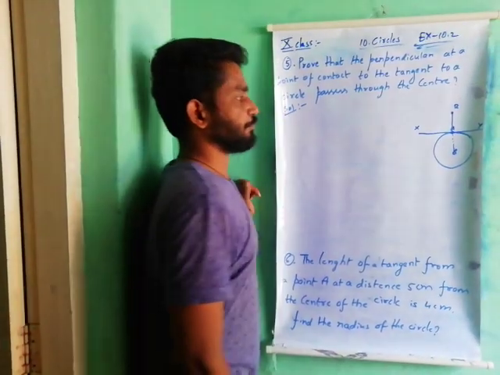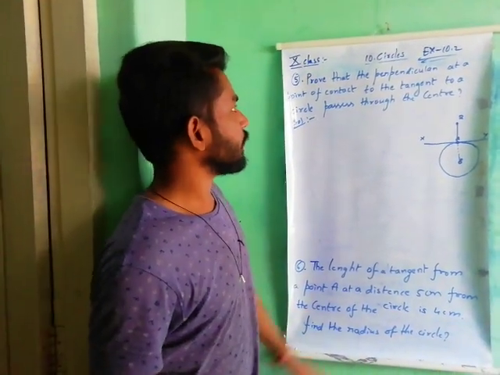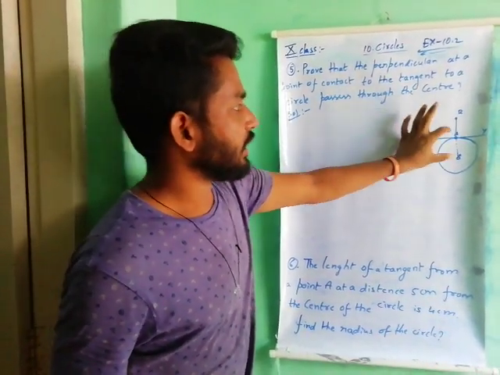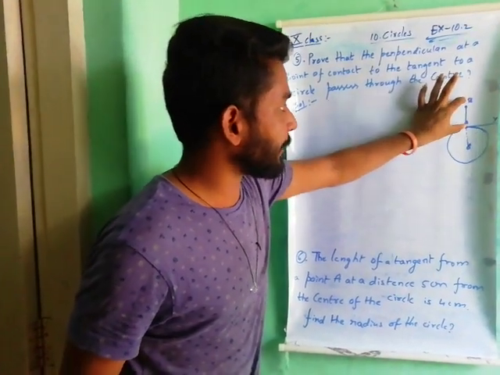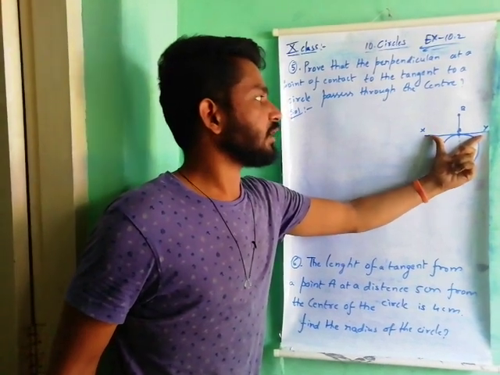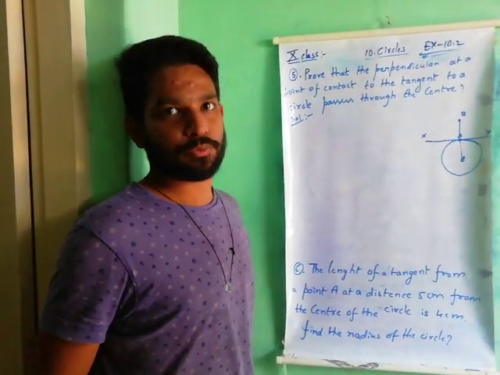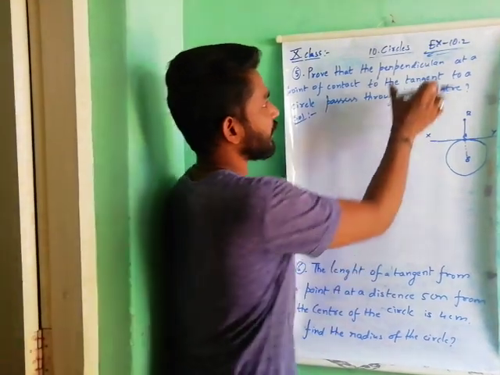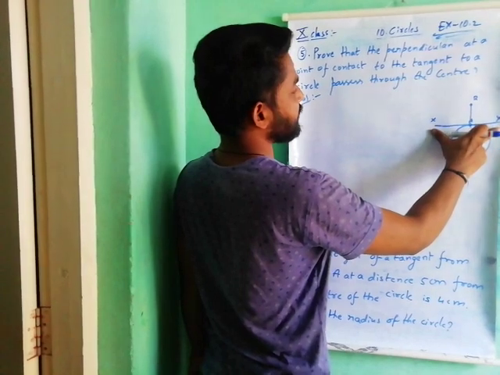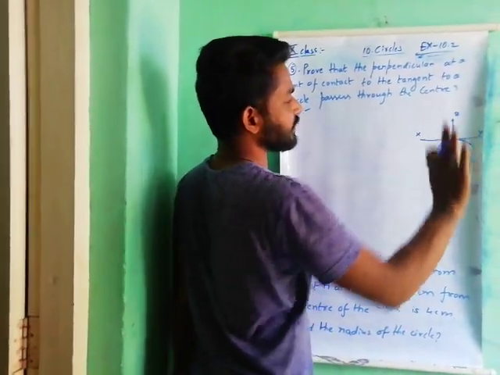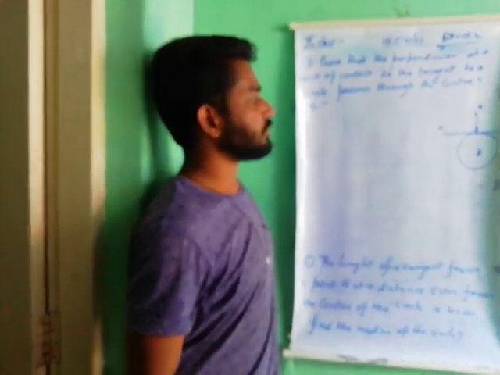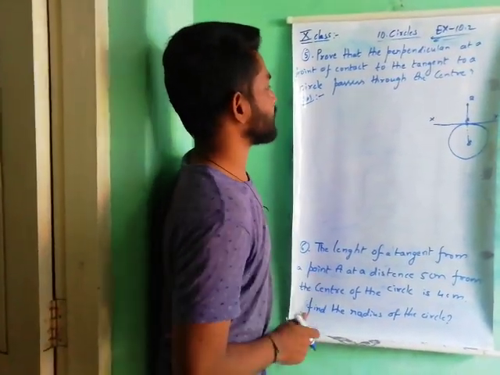We have to prove, once again, the perpendicular at a point of contact to a tangent passes through this center. The perpendicular at a point of contact to a tangent to this circle is passing through this center. We have to prove. Understand? This is the question. So how do we have to prove? Let's see.